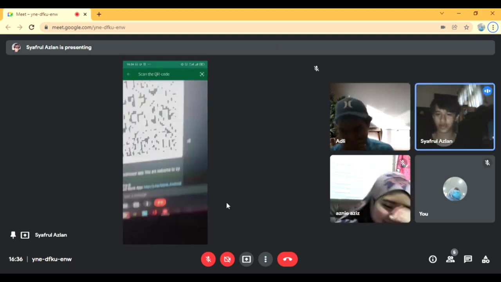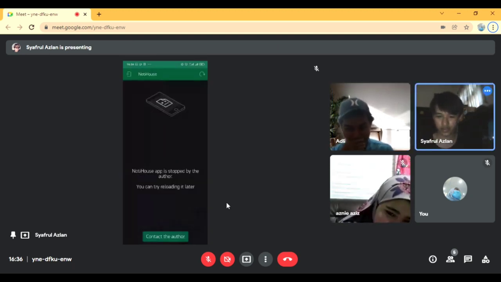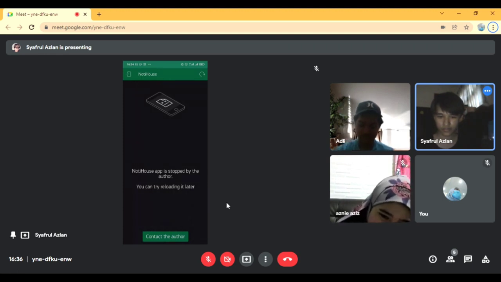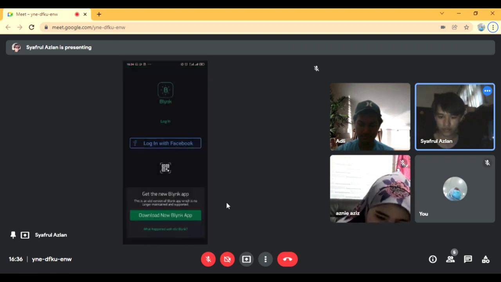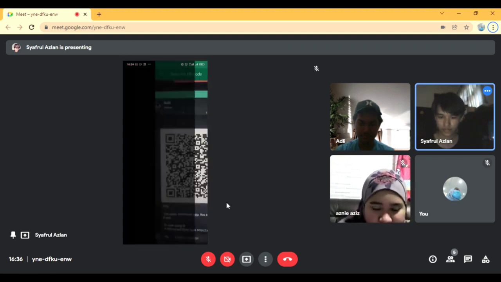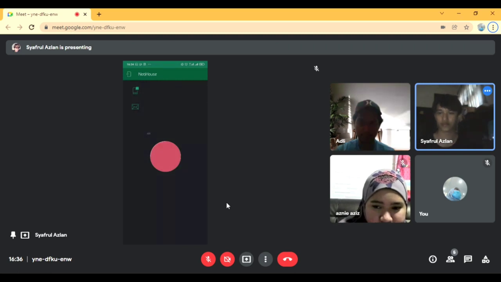Okay, now all we have to do is scan the QR code. After we scan the QR code, we log into the app using our account.